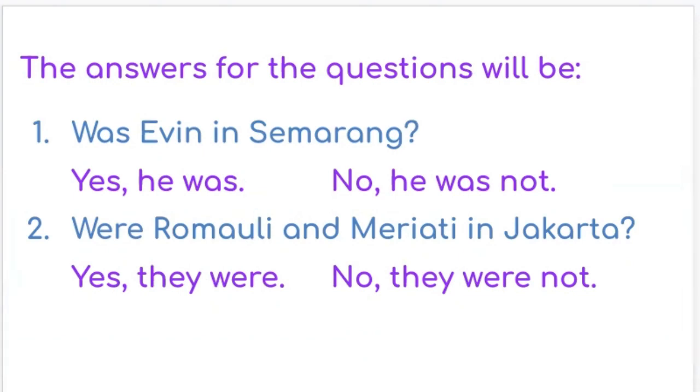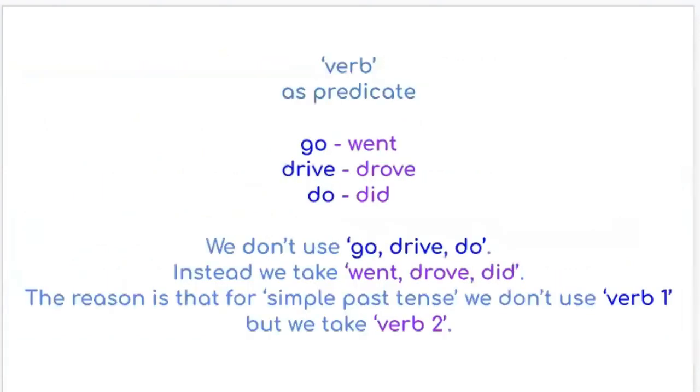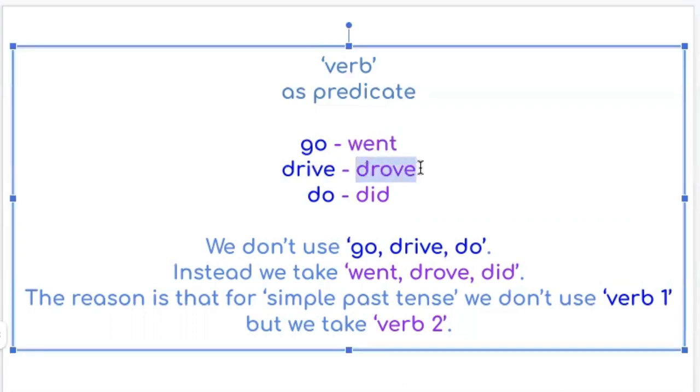Alright, let's move on. With verb as predicate. In the simple present tense, we use verb 1, but in the simple past tense, we use verb 2. For examples, we have go, and we take the went, the verb 2. We have drive here, and we use the drove, the verb 2.